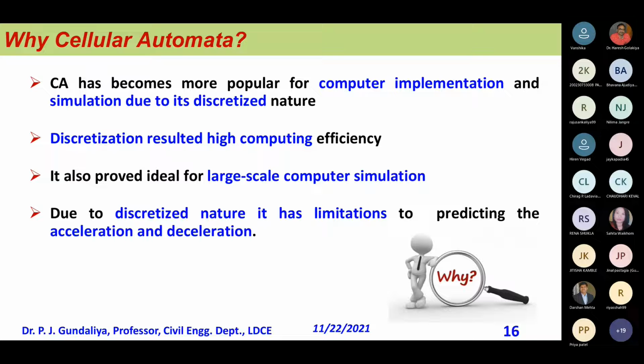It means the limitation of this soft computing technique is that you cannot validate it in a microscopic way, because it is discrete, and you will find that your car is jumping and running, which is not a real situation. Therefore, the acceleration and deceleration will not match when you try to compare or validate it. It may not be possible to get that close validation.